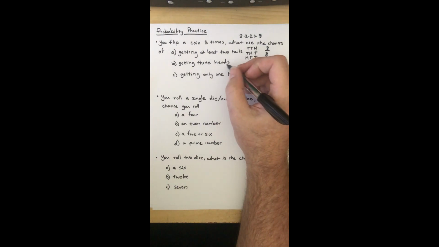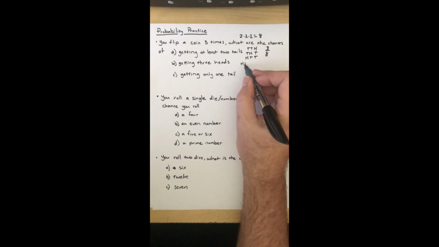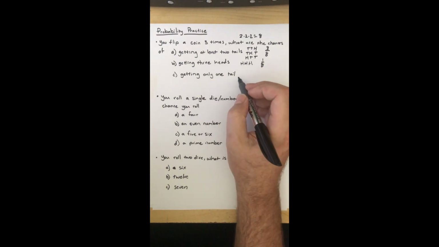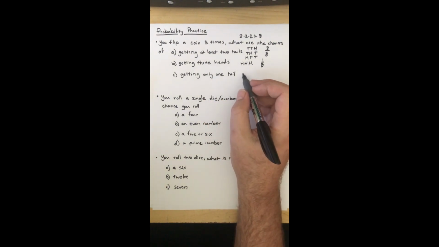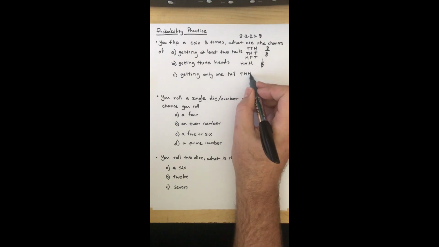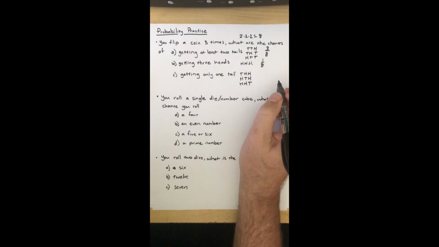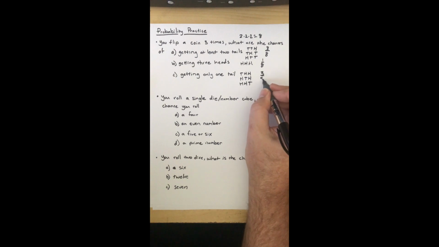Getting 3 heads, well, there's only heads, heads, heads. So that's 1 out of 8. Getting only 1 tail, well, that's going to be tails, heads, heads, or heads, tails in the middle, heads, or heads, heads, tails. Those are the 3 possible ways, so it's 3 again.